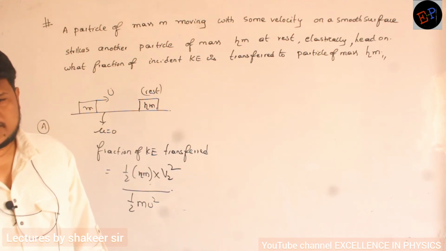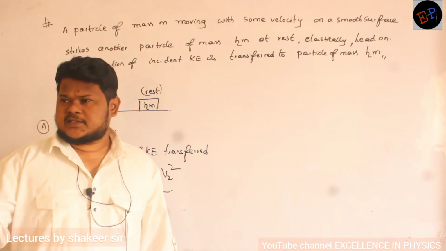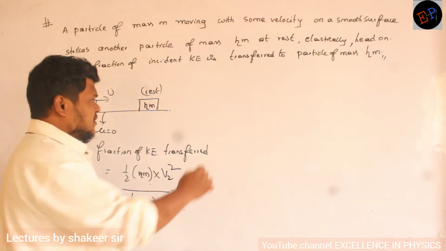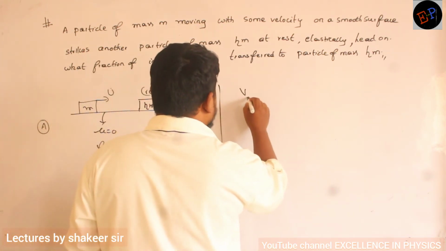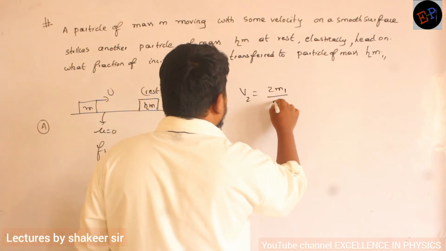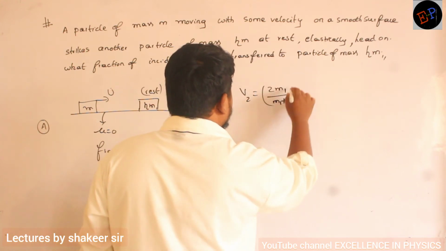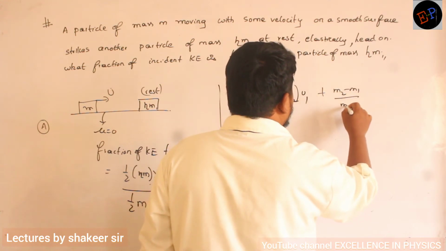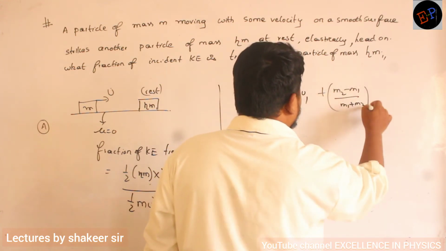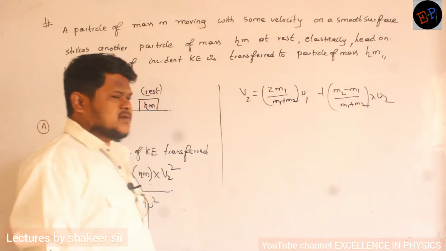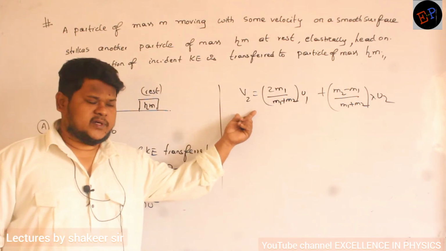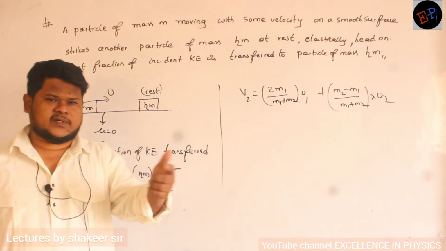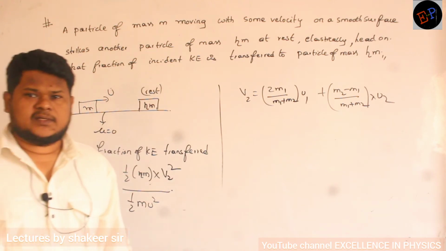So what is the equation for final velocity of second body? 2m1 divided by m1 plus m2 into u1 plus m2 minus m1 divided by m1 plus m2 into u2. Okay, come on, substitute in this relation, you will get v2. So take this v2, substitute here and see what is the answer you will get. Come on, do the calculation.